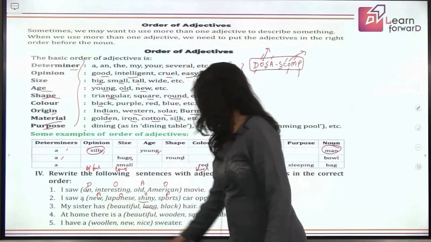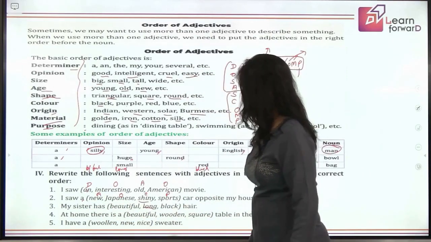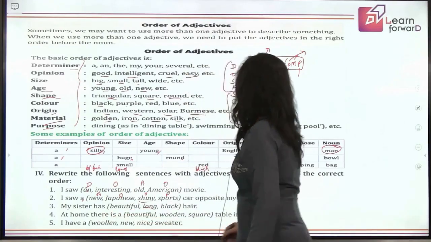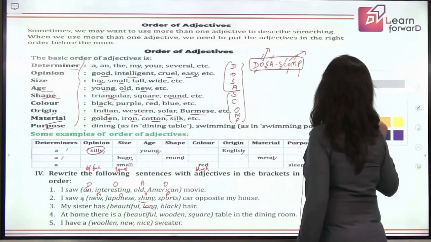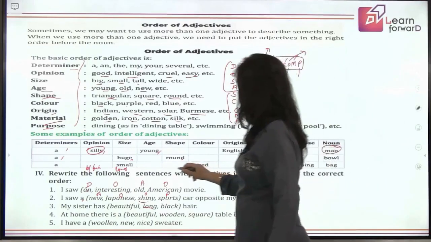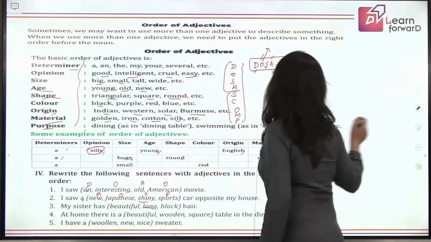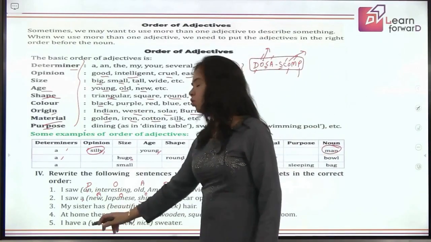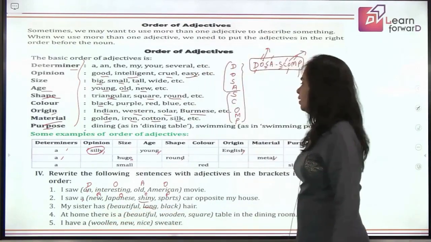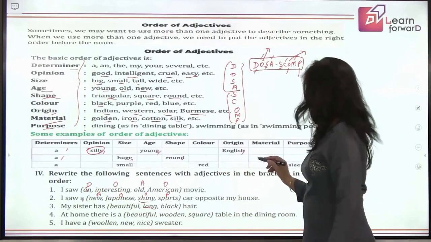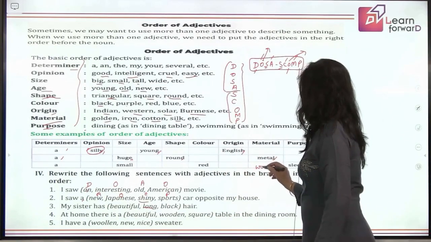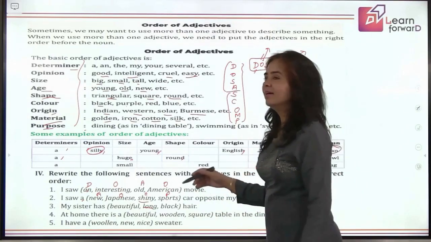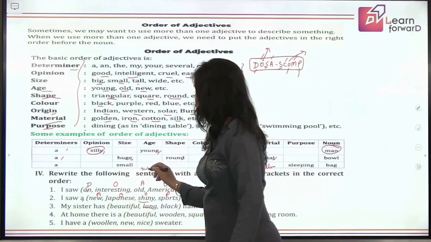Okay, let's do one more. We have multiple choice. Okay, we are left with just two. Let us have the fifth one now. Fourth, you are going to do yourself. Right, children? Yes. Let's start. Tell me what are the different categories under which you will be keeping the description words. Woolen, what is woolen? That is material. Perfect. So, woolen will come here. Coming to next is new. That gives you the, yes, age. So, new will come here.